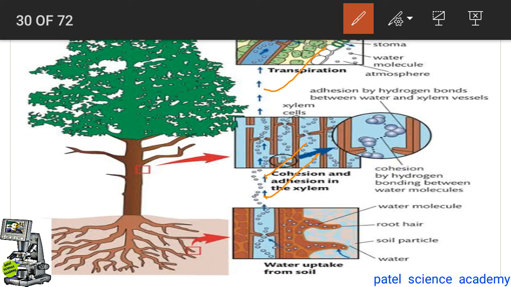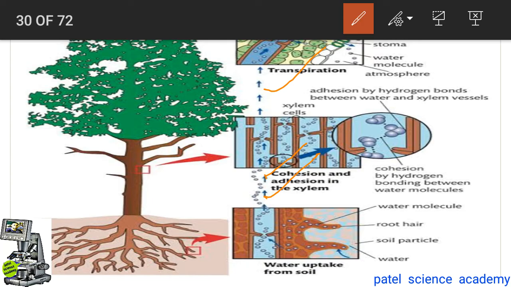Because of this transpiration, there appears a pull here, and because of that pull, a gap appears here, and the column from the lower side moves in the upward direction, so that the next transpiration process takes place. So likewise, the cohesion tension theory includes two factors, that is the cohesion and adhesion force and the transpiration pull, and because of this combined action, the cohesion tension theory takes place.